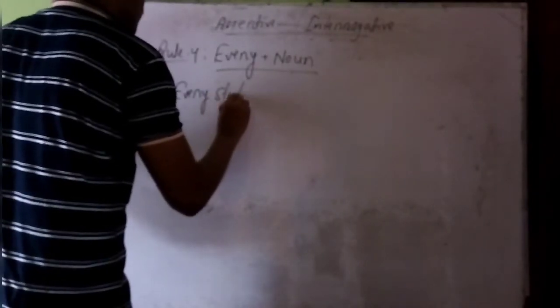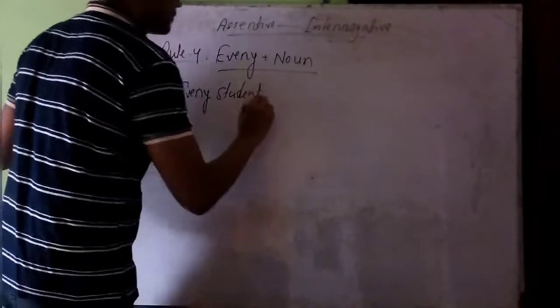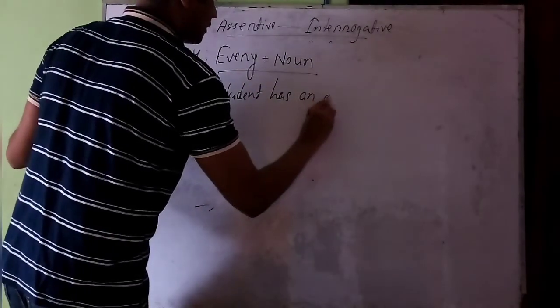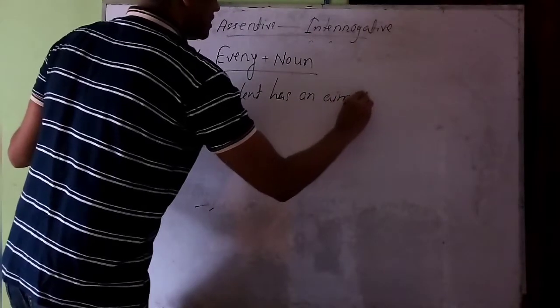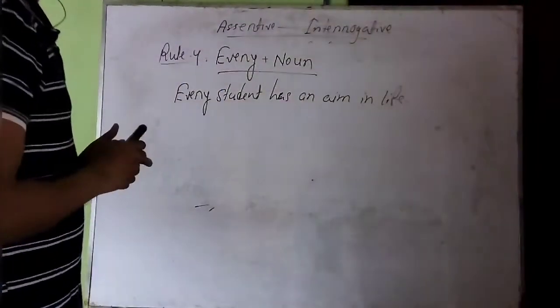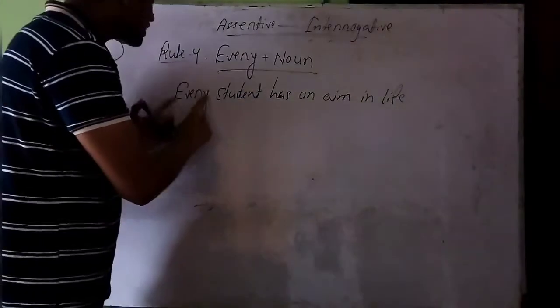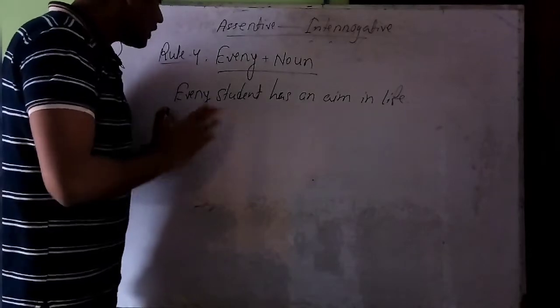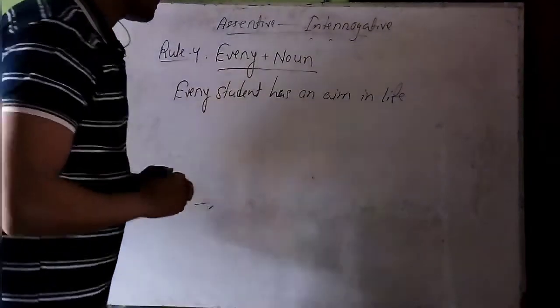Every student has an aim in life. So here, instead of every, we won't take who first, rather we have to do it in some different way.